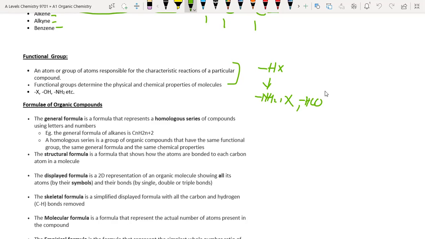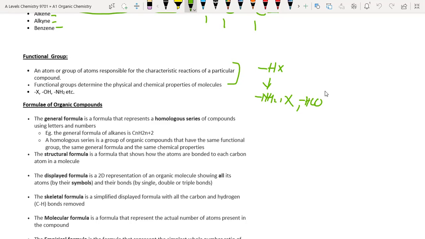Formula of the organic compound. When a functional group is attached in the compound, organic compounds can be classified into different classes. Let's suppose if the functional group is halogen, then the class will be called alkyl halide. If the functional group is a double bond, then the class will be called alkene. If the functional group is a triple bond, then the class will be called alkyne. Similarly, if there is a benzene ring, then it will be called aromatic hydrocarbons.